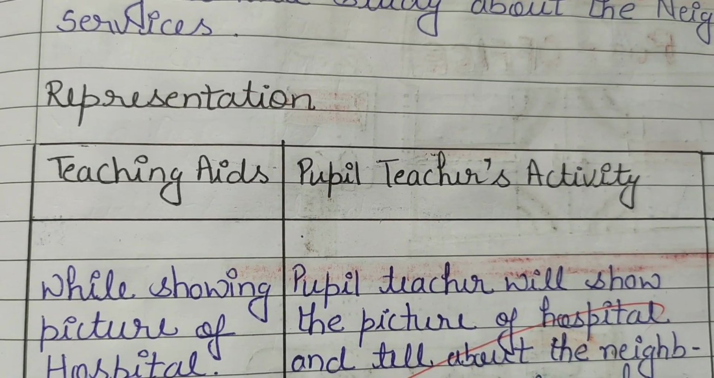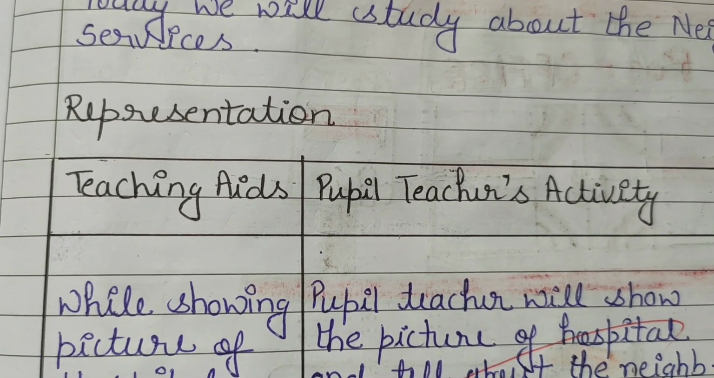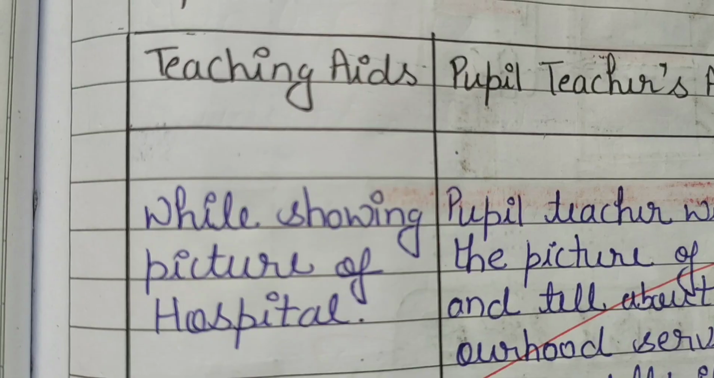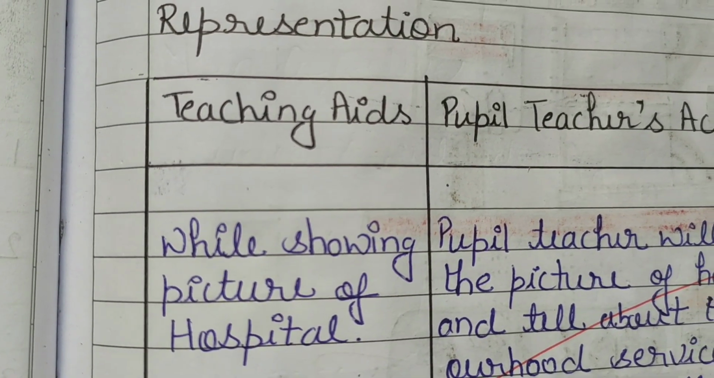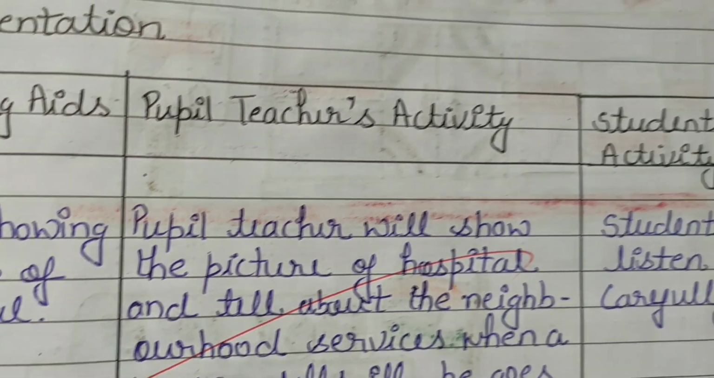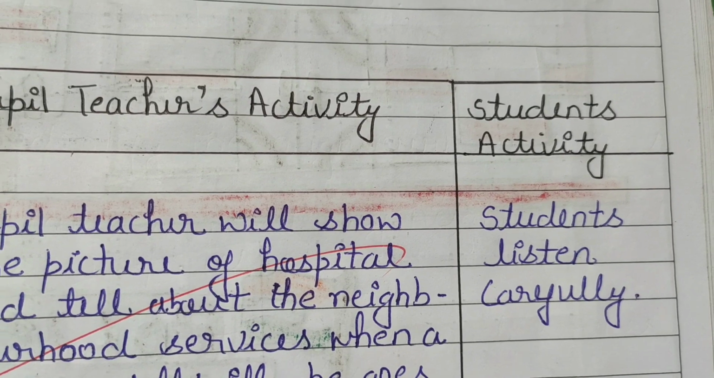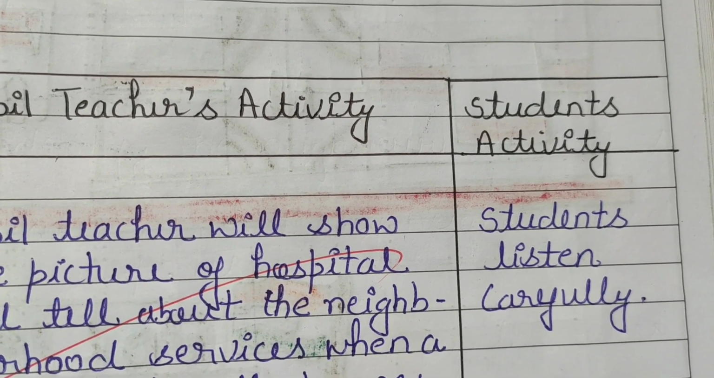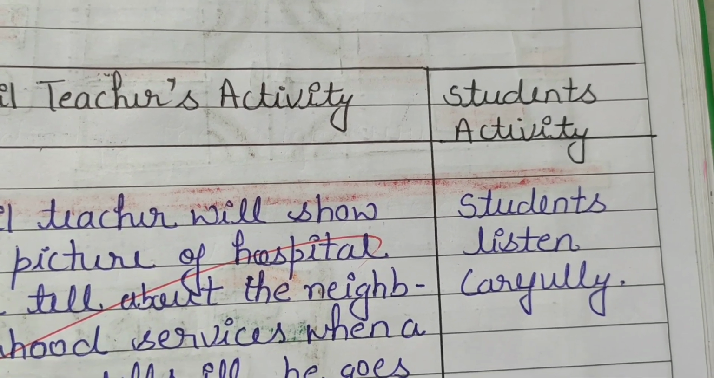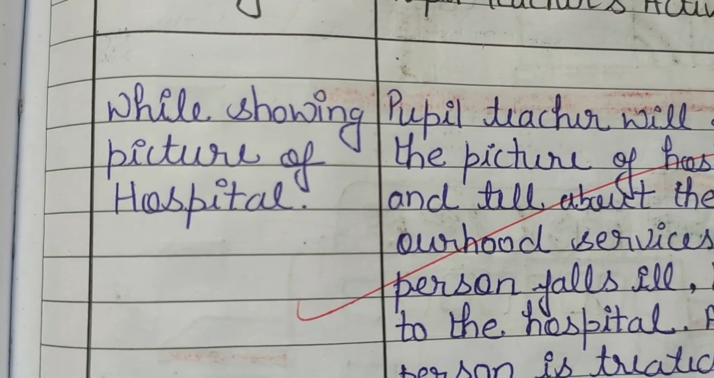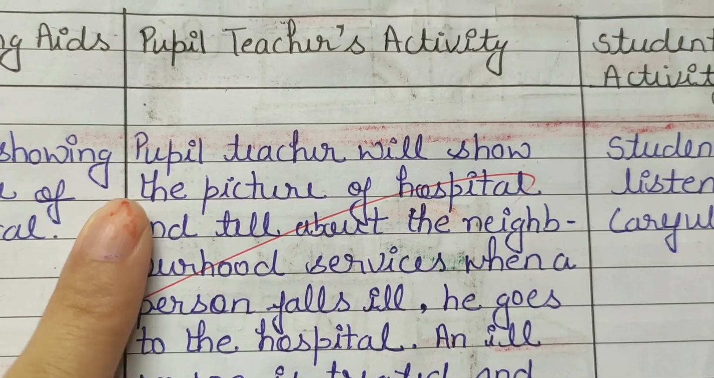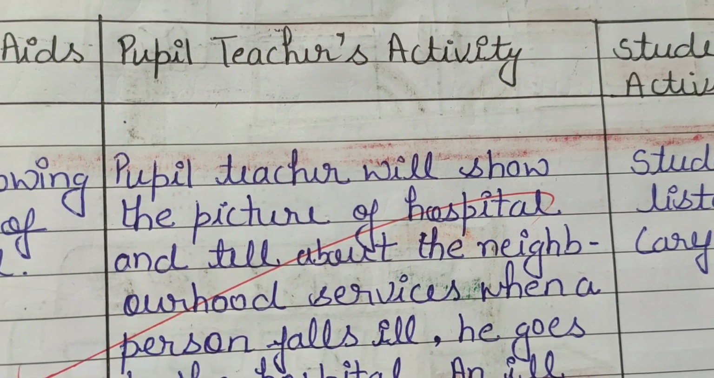Then comes representation, which is also said to be presentation. In this, first you need to write about teaching aids, whatever you use. Then pupil teacher activity. In this you need to write how you are going to teach your students. Then students activity. Under this you will write about students' behavior, whether they were responding to your question, paying attention or not.